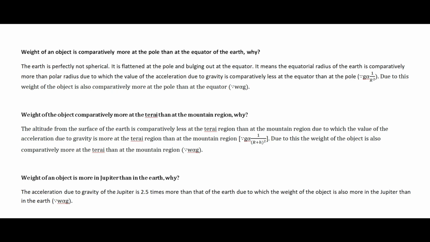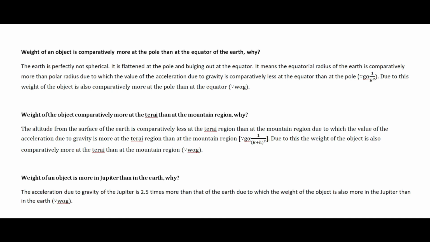So I want to read out the answer. I have mentioned here: the altitude from the surface of the earth is comparatively less at the Tarai region than at the mountain region, due to which the value of the acceleration due to gravity is more at the Tarai region than at the mountain region. The relation is g ∝ 1/(R+h)², and due to this weight of the object is also more in the Tarai region than at the mountain region.